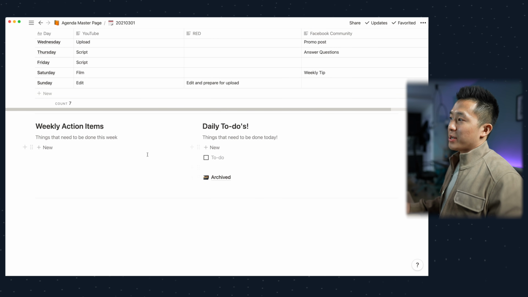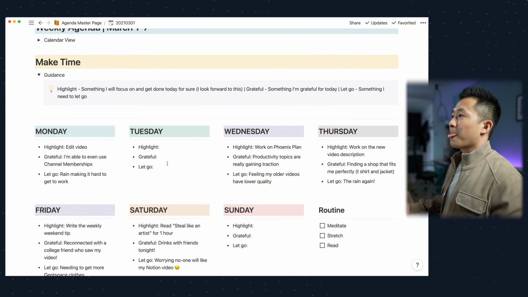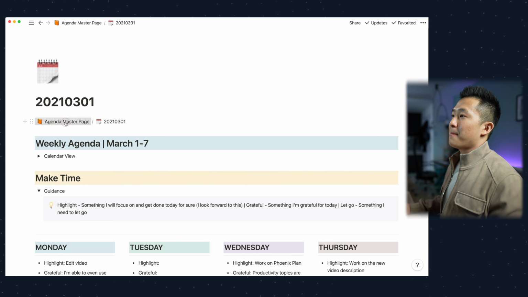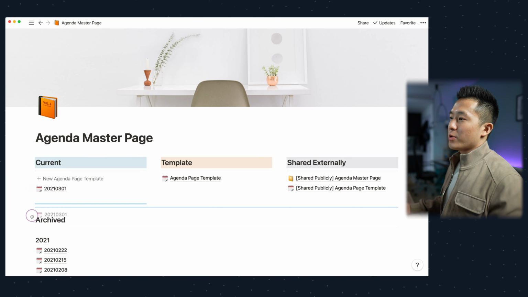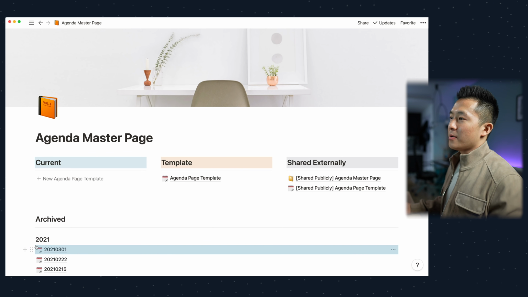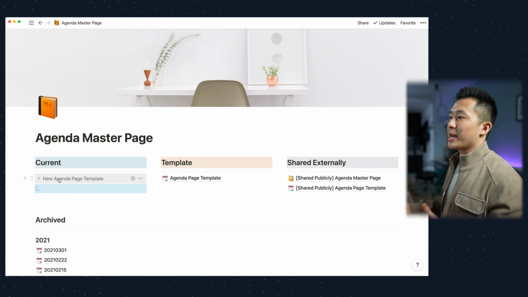Finally, let's say you're done for the week. It's Sunday night and you need to start a new template. I'll go back up here, click the agenda master page, drag this week's agenda planner down here, and click this template button to create a new template.